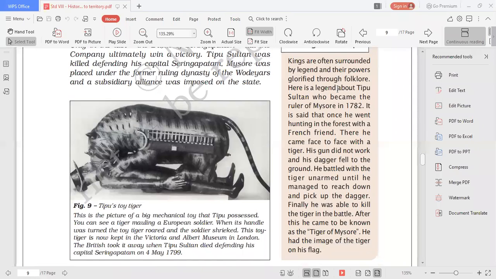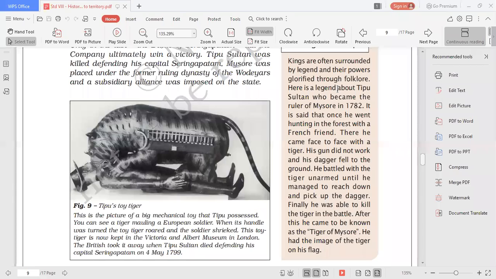Another image here, children, you can see this is Tipu's toy tiger. And in figure 9, you can see a picture of a big mechanical toy that Tipu possessed. You can see a tiger mauling a European soldier. Mauling means killing, okay? When its handle was turned, the toy tiger roared and the soldier shrieked. This toy tiger is now kept in the Victoria and Albert Museum in London. The British took it away when Tipu Sultan died defending his capital Srirangapatnam on 4th May 1799.